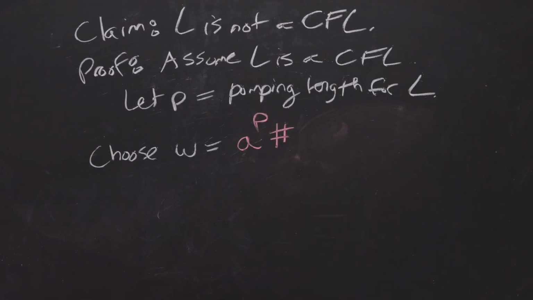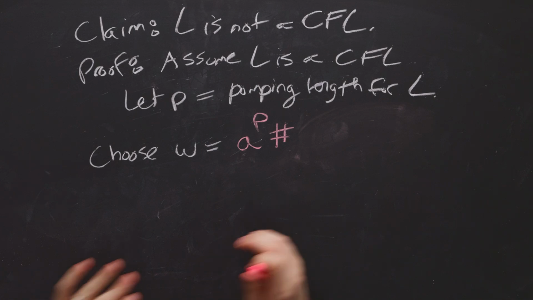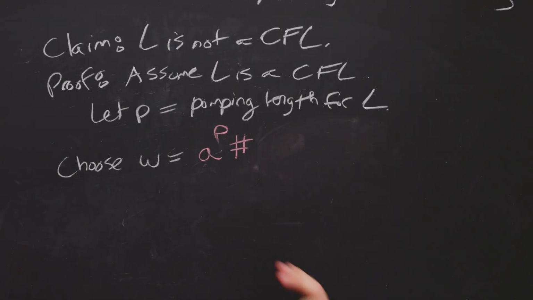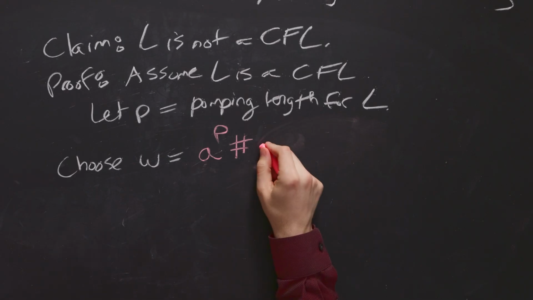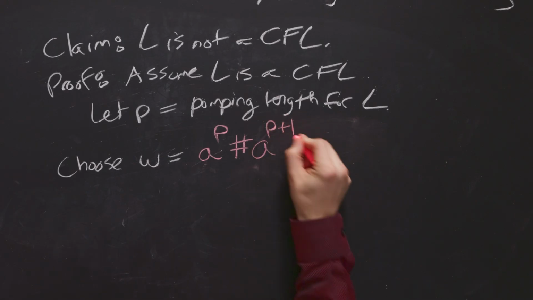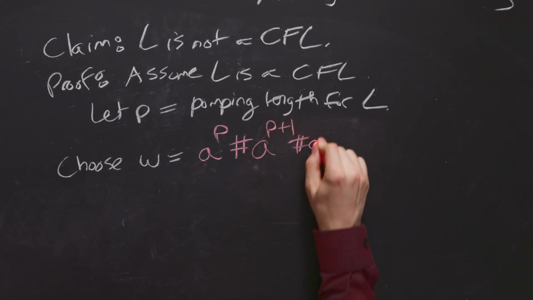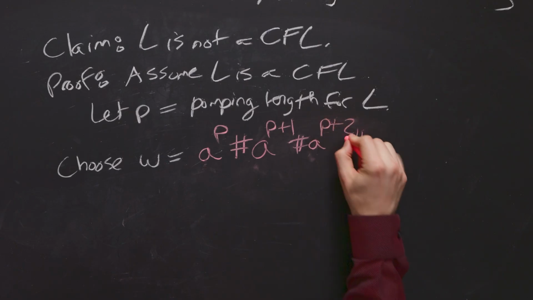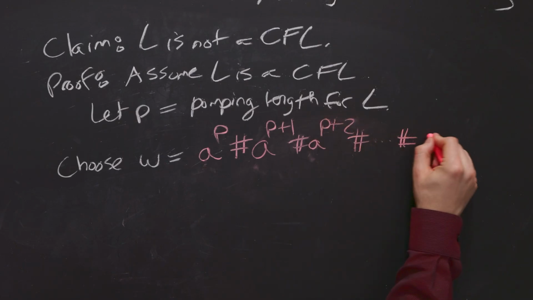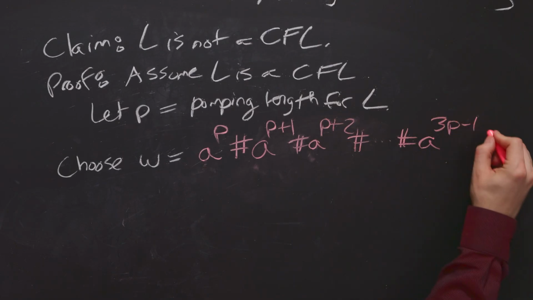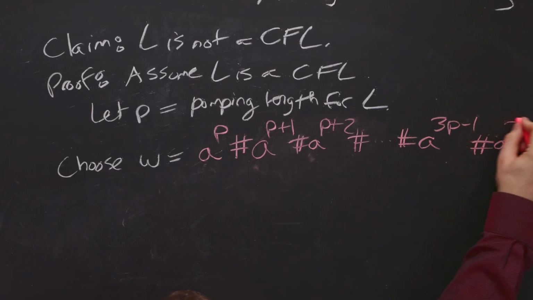There are other ways to solve this problem. This is not the only way. In fact, you can use a shorter string than this. This is just a logical way that I use to solve problems like this. So we have p plus 1, then we have p plus 2, and then so on up to 3p minus 1, a to the 3p.